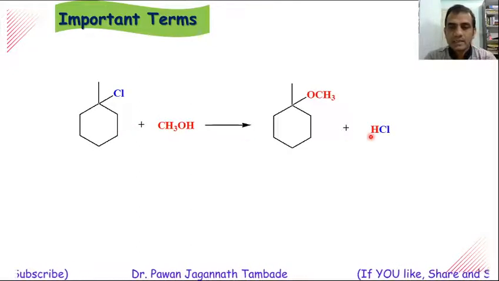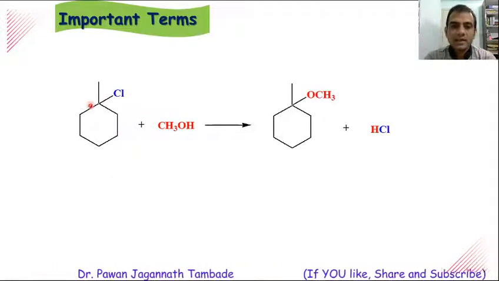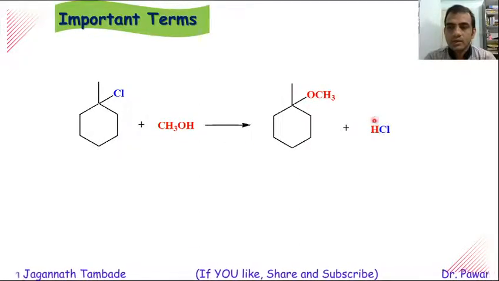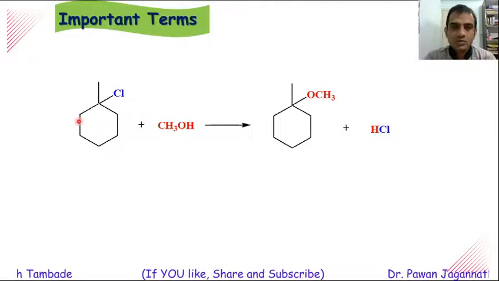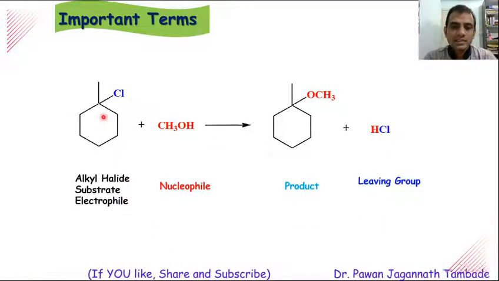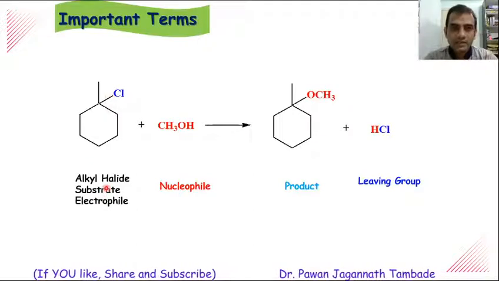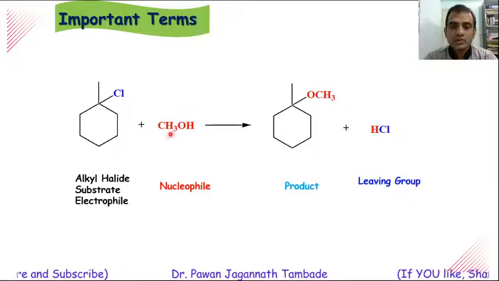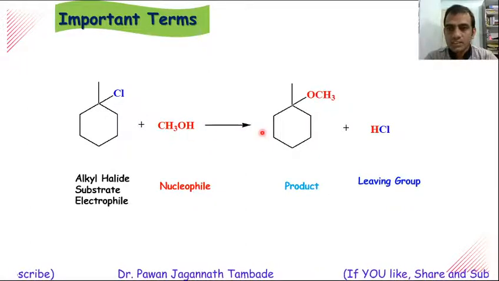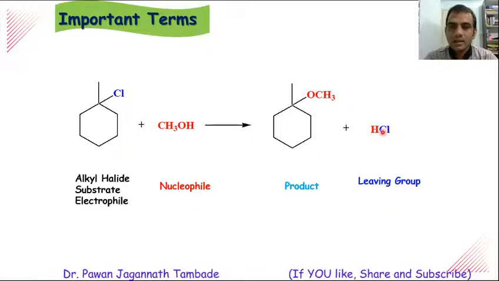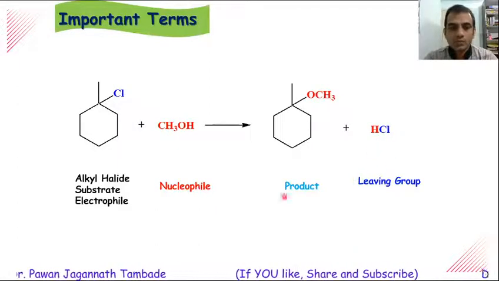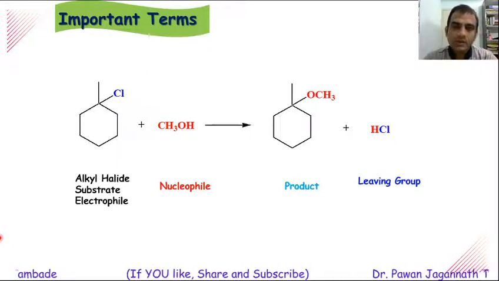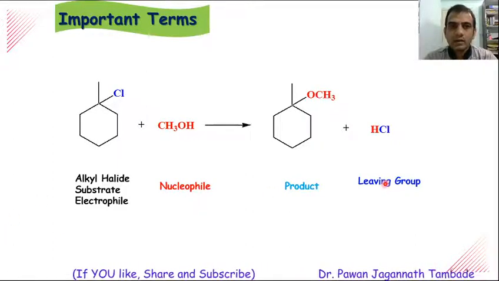So look at this example. In this reaction, this alkyl halide is reacting with methanol and it produces this type of product and a byproduct. So in this reaction, this alkyl halide is called the substrate. It is also called the electrophile. This methanol is going to produce the nucleophile. So this is the nucleophile. This is our product, and this Cl from HCl is the leaving group. These are very important terms in nucleophilic substitution reactions, that is electrophile, nucleophile and leaving group.